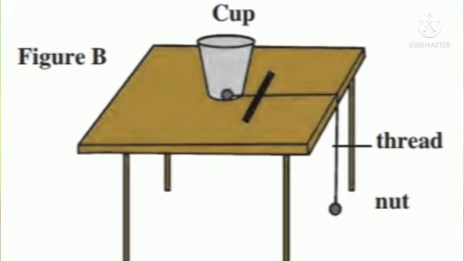Now in this figure, what is the relation between displacement of the cup and the force applied through the ruler? The ruler is applying a force opposite to the direction of displacement of the cup. Hence, the ruler does negative work on the cup. Finally, we can say that this diagram represents negative work.